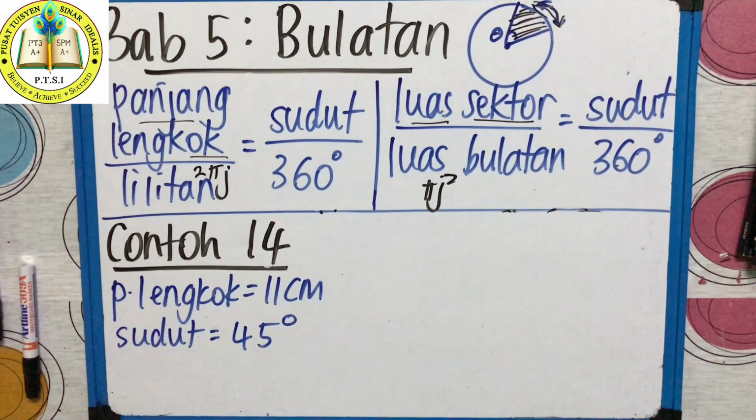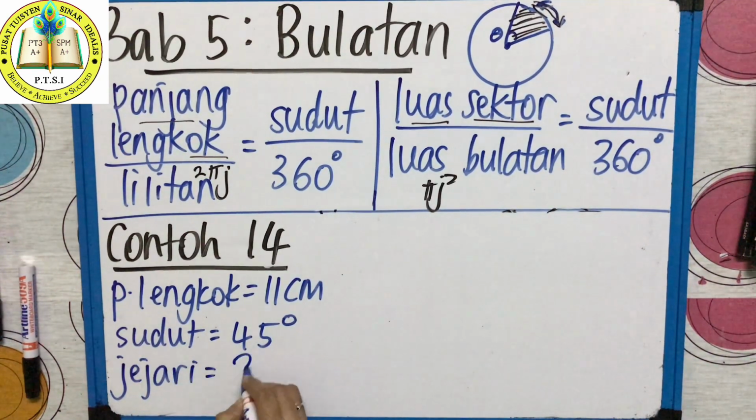Okay, next. Hitung panjang dalam cm jejari. So, soalan tanya jejari. Very simple. Soalan tu panjang. Cikgu ambil kata kunci sahaja. Panjang lengkuk 11 cm. Sudut, the angle is 45 degrees. Soalan tanya jejari. The question asks you to find radius. Very simple, no need to confuse.